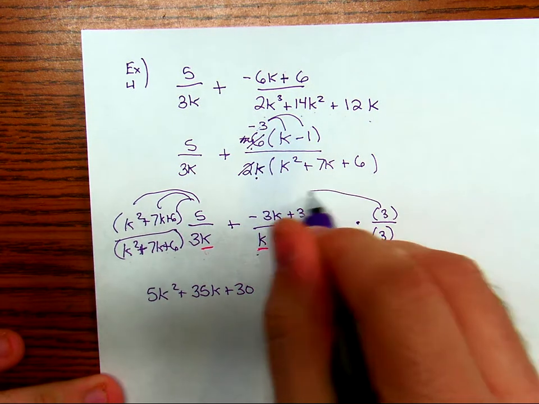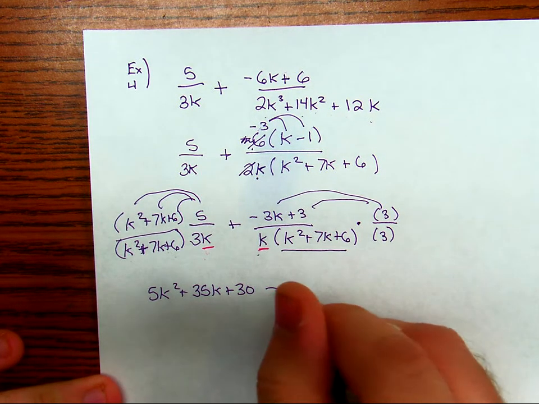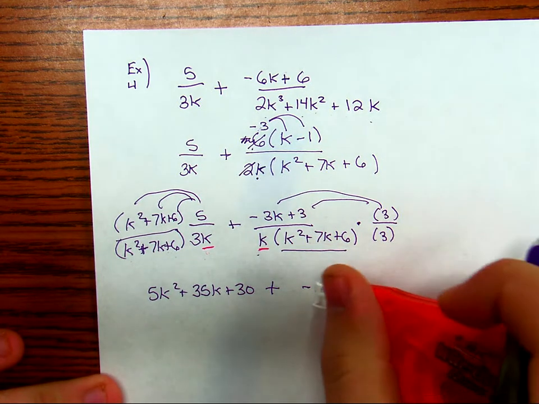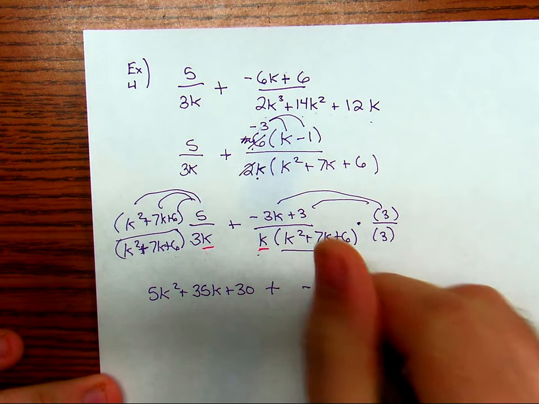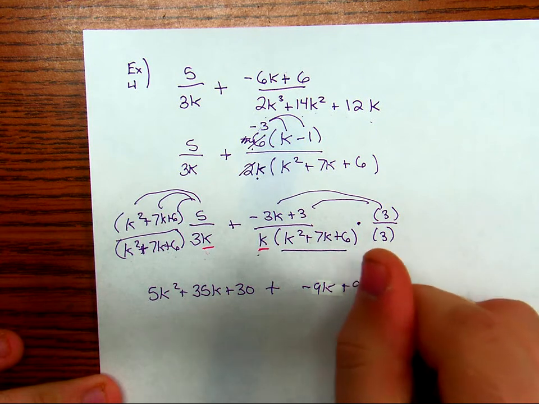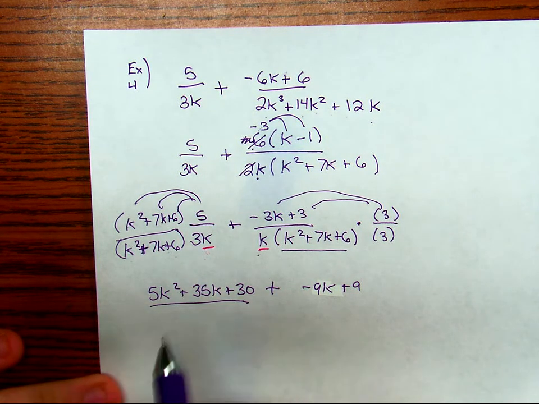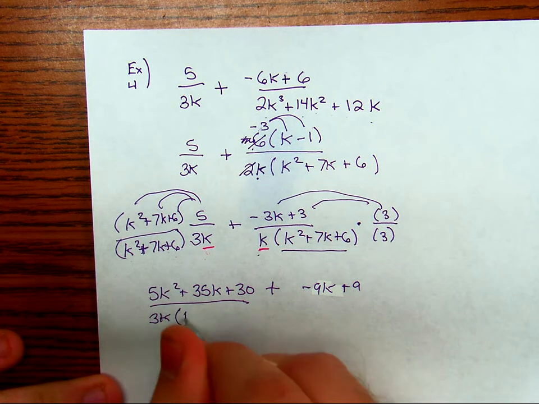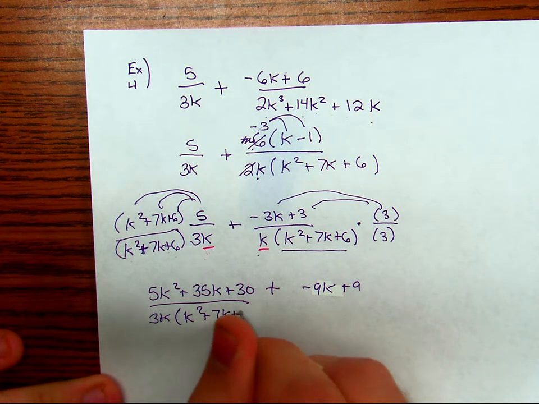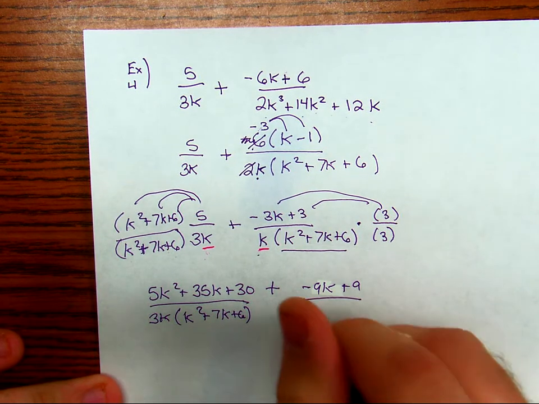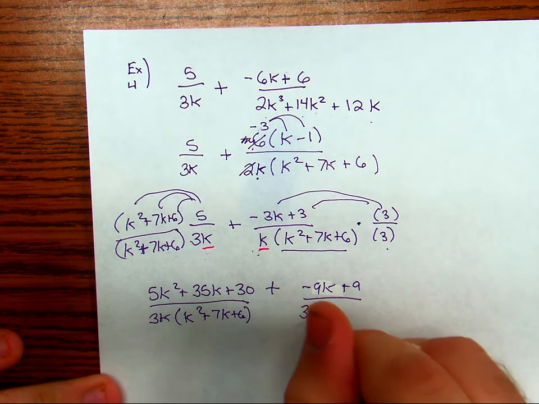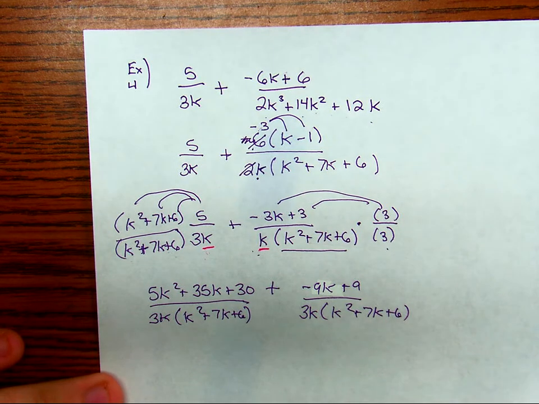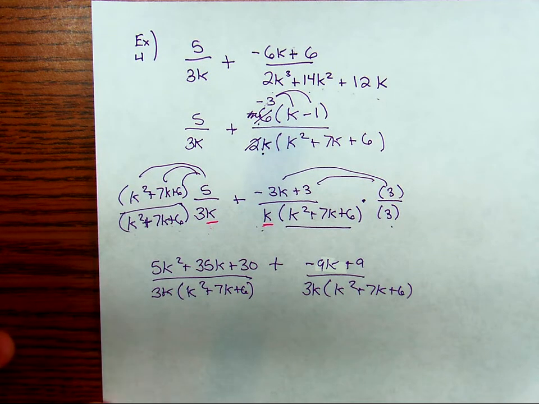Distributing this 3 on the right, we're going to have minus or plus negative 3k, nope, 9k. Plus 9. And then we have our denominators. I'm going to put the 3k GCF in front, always. Okay, and then same thing over here. The 3 and the k come together. And k squared plus 7k plus 6. Hey, common denominators. So now all we have to do is combine our like terms.